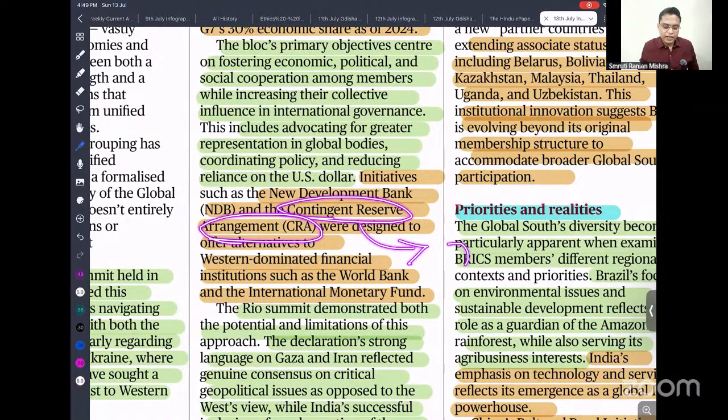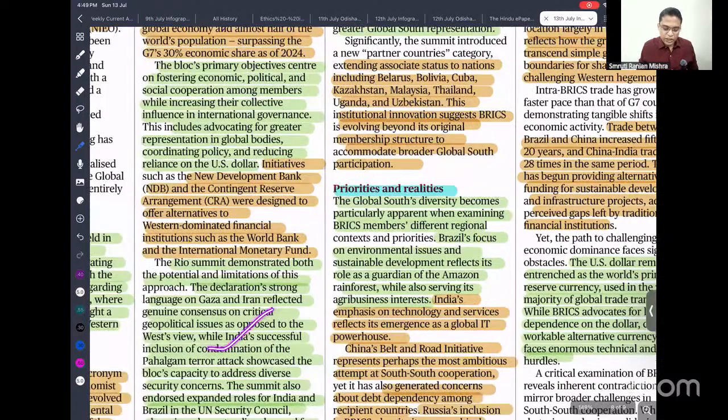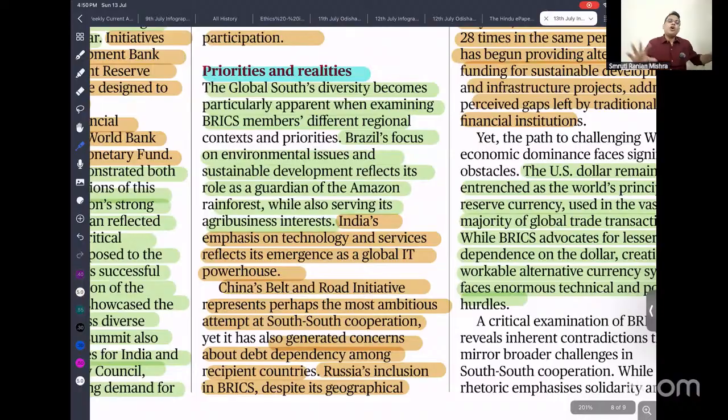Next, we have established a fund of around 100 billion that can provide emergency support to its partners. Basically, these institutions were established to counter the dominance of the Western world, like the World Bank and IMF. Despite so much diversity within BRICS, we have a developed country like Russia, and China, which is the largest economy. It also represents all the continents.